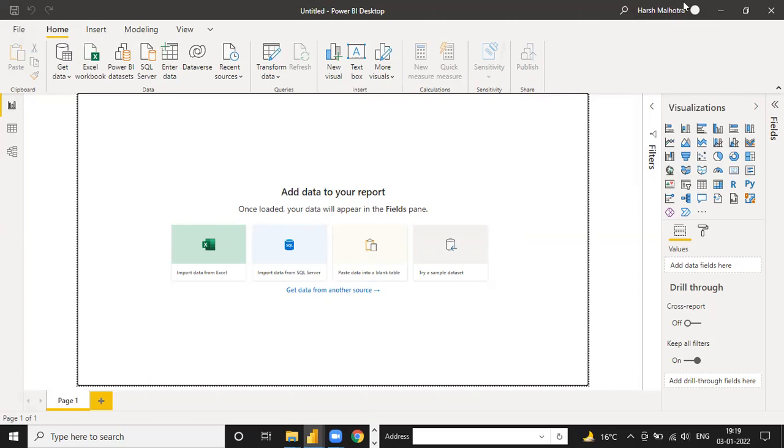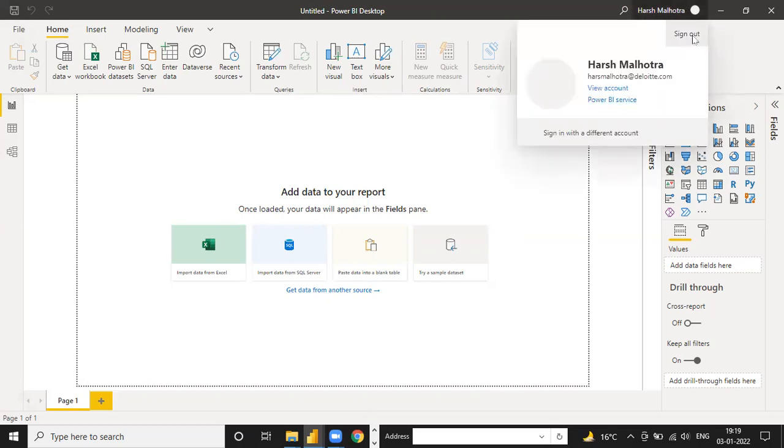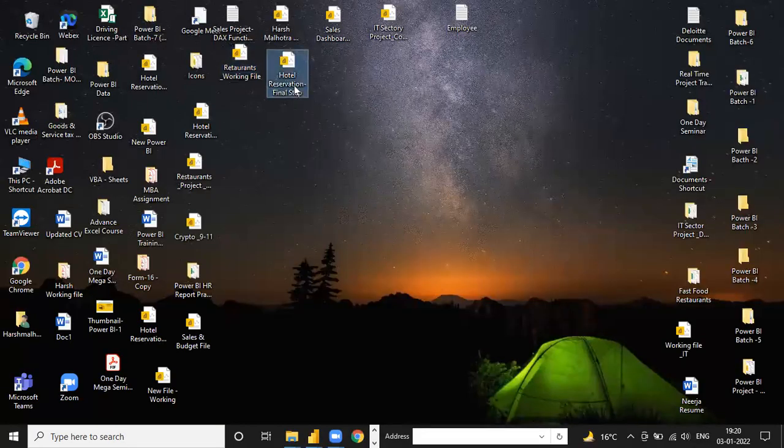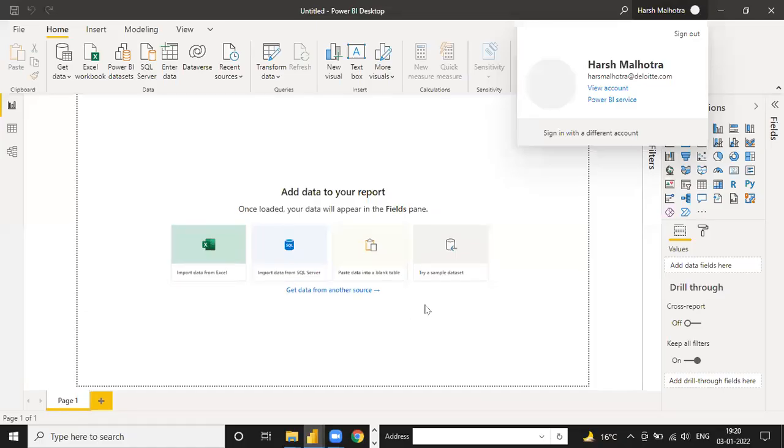Suppose I log out now, I sign out my ID, I can also work in this, and my data will be saved on my desktop. See this one. And I can open it anytime. It is not like the data will be gone if you change the company. Nothing like that. If you log in via a company ID, the data will be saved only via your last organization ID. Personal email ID is not available in this Power BI. They don't have any option.